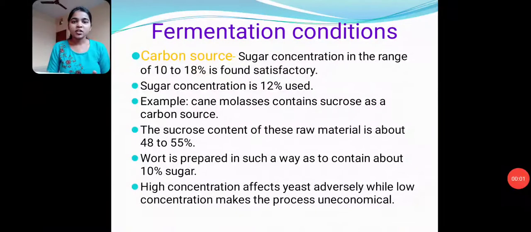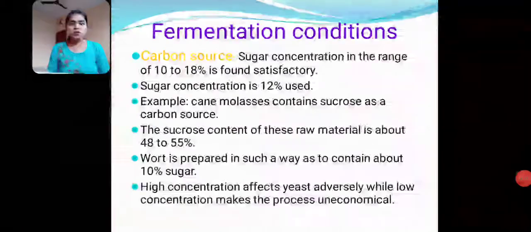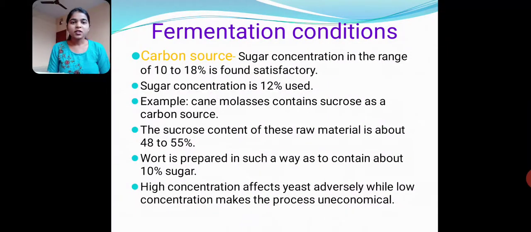Next, fermentation conditions, and in that, carbon source. As we know, sugar concentration in the range of 10 to 18% is found satisfactory. A sugar concentration of 12% is used. For example, cane molasses contains sucrose as a carbon source. The sucrose content of this raw material is about 48 to 55%. Wort is prepared in such a way as to contain 10% sugar. A high concentration of sugar has an adverse effect on yeast, and a low concentration of sugar makes the process uneconomical.